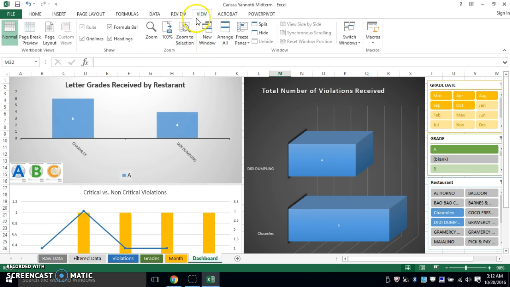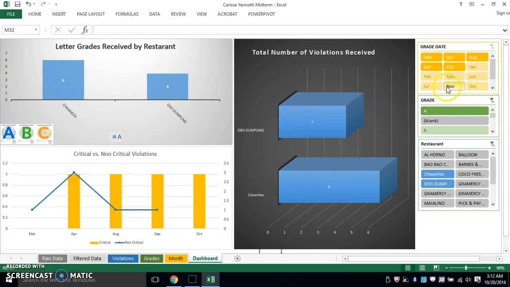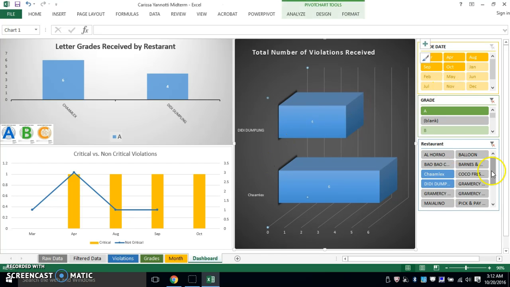And it's kind of bothering me right now that you can't see everything. So what I'm just gonna do is I'm gonna go to view and I press grid line. So it's gonna just take off all the cells to make it look nicer. Take off the headings and unpin this. So now you can see everything at once. It looks a lot better. So these are the 2 restaurants I like to eat at, and despite them having violations, you can see that the violations that they had were only grades of A, which is a good sign.